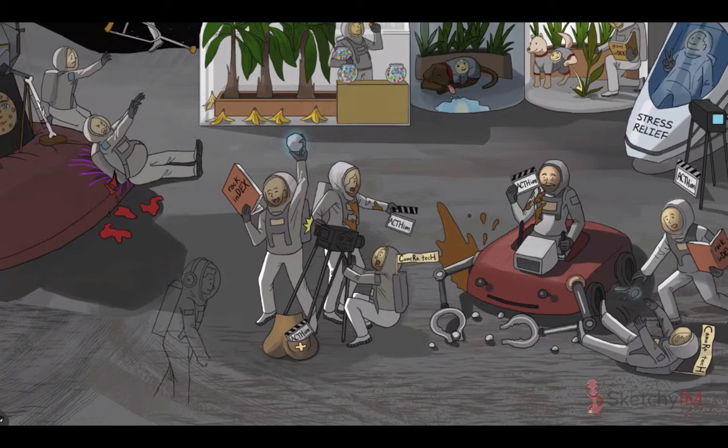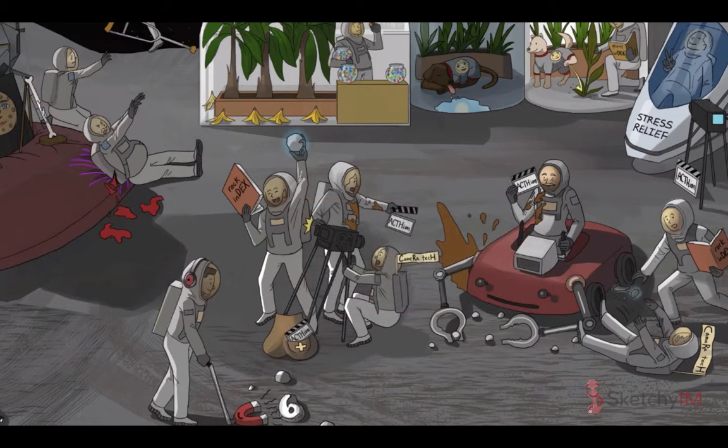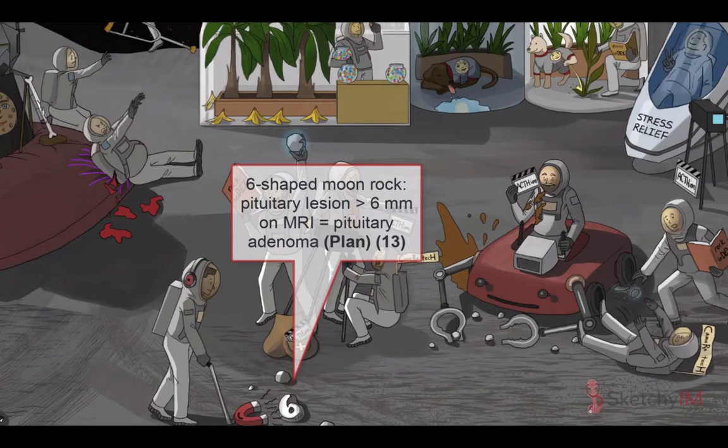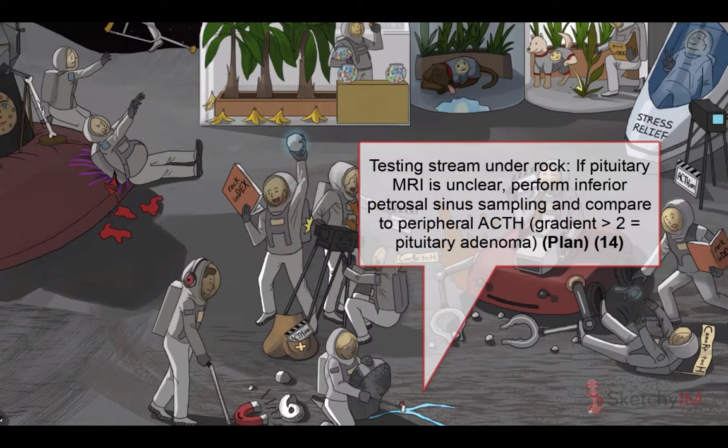If dexamethasone suppression or CRH stimulation test suggest a pituitary source, get a pituitary MRI to look for a pituitary adenoma. A lesion greater than 6 millimeters is considered clear evidence of an adenoma. If the pituitary MRI is unclear, either no lesion or a lesion less than 6 millimeters, perform inferior petrosal sinus sampling.